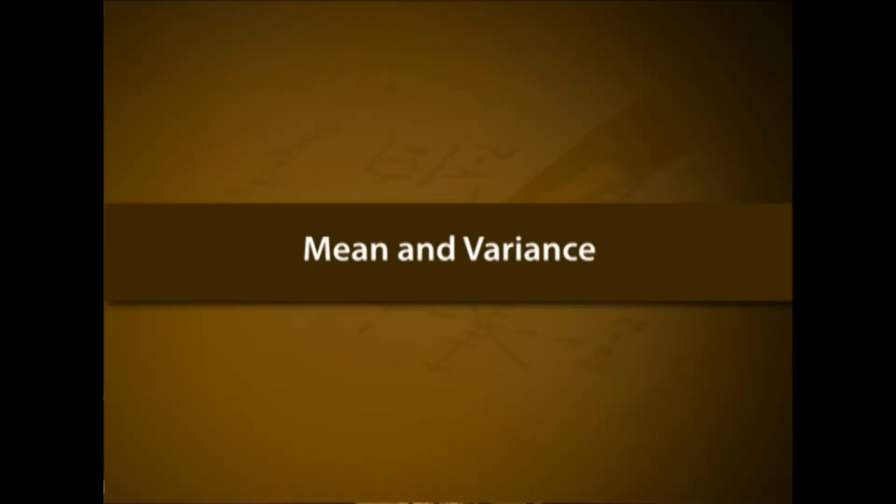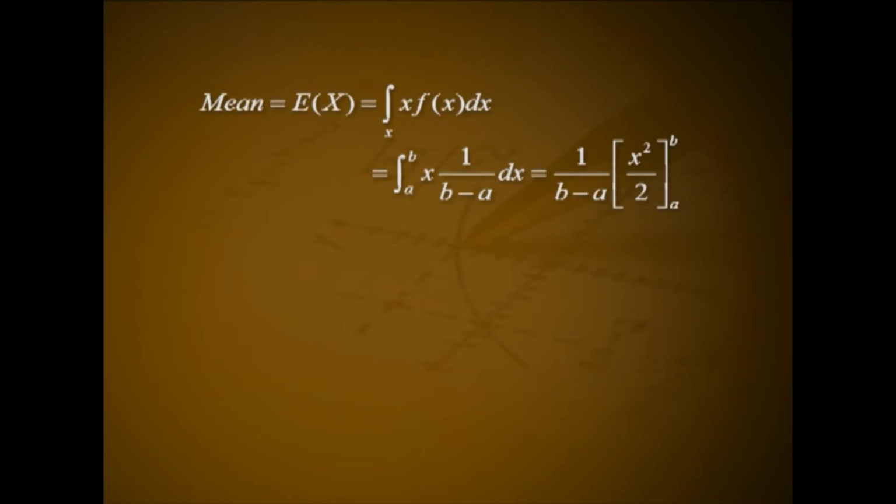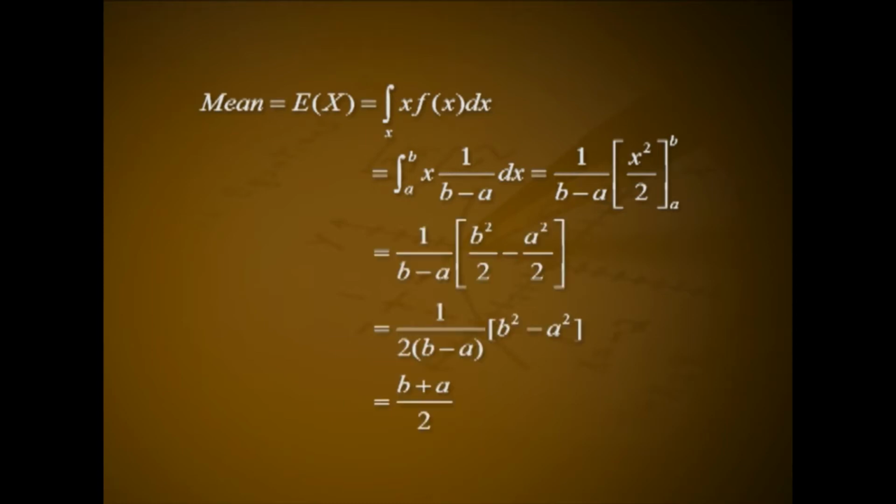Mean and variance. Mean equals expectation of X, that is equal to integral of x times f(x) dx, that is equal to integral from a to b of x times 1 divided by (b - a) dx, that is 1/(b - a) times x²/2 in the interval a to b, that is 1/(b - a) times (b²/2 - a²/2), that is 1/(2(b - a)) times (b² - a²), that is (b + a)/2.